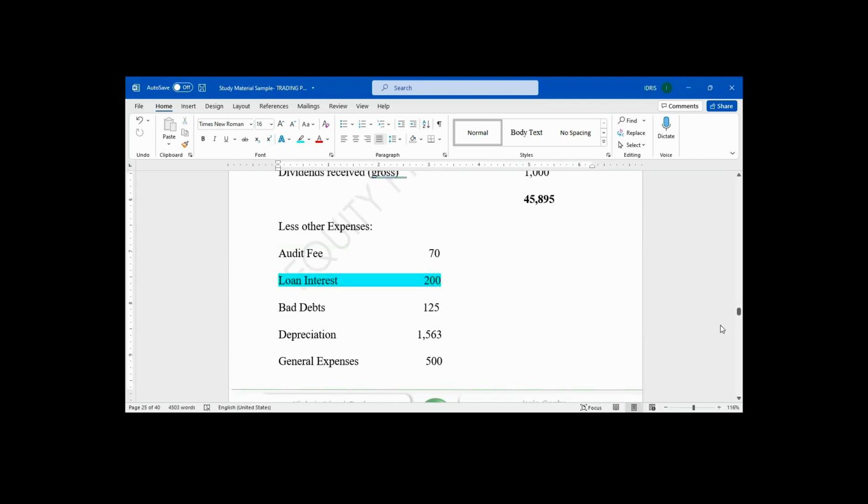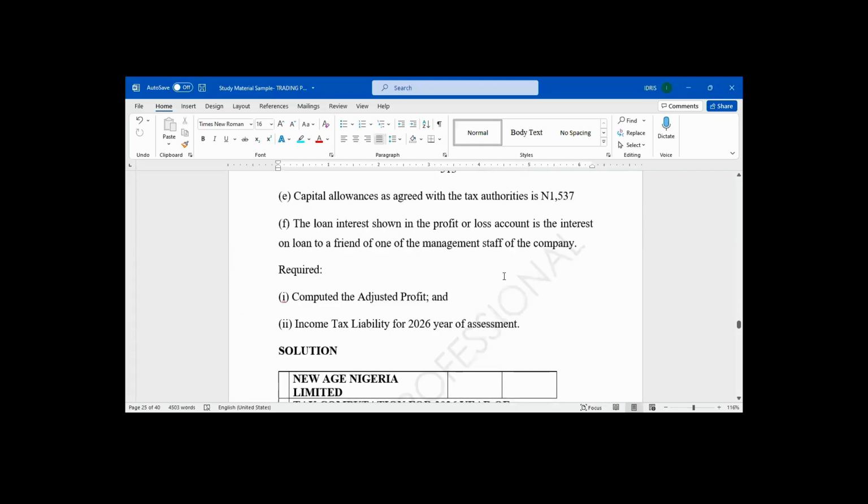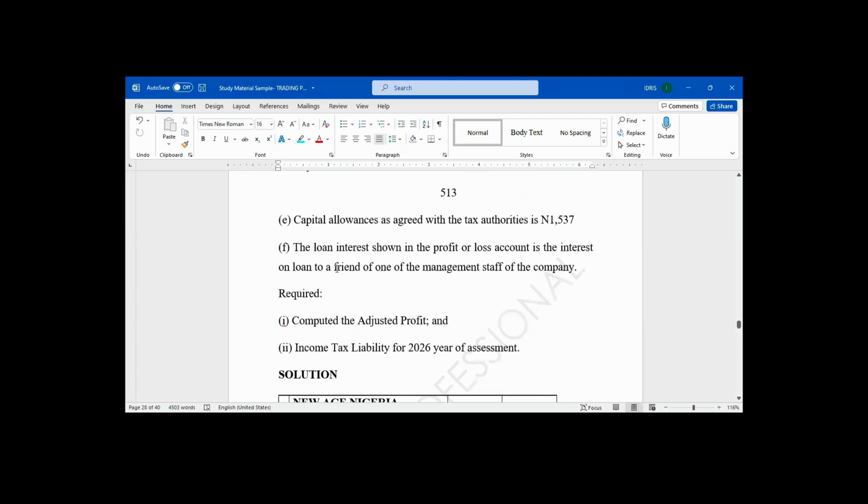Let's go to the notes. Look at additional information F. Somebody should help me read it. It says the loan interest shown in the profit or loss account is the interest on a loan to a friend of one of the management staff of the company.